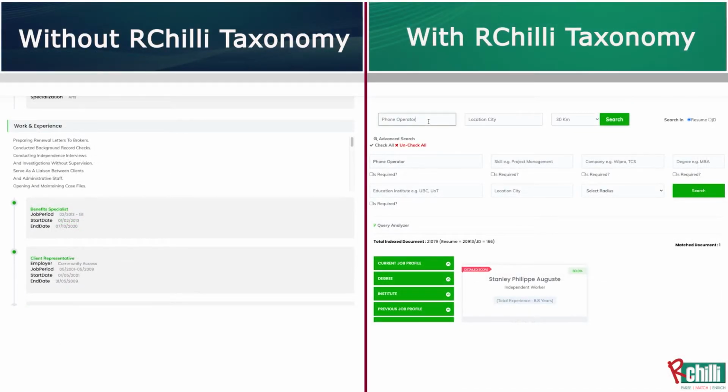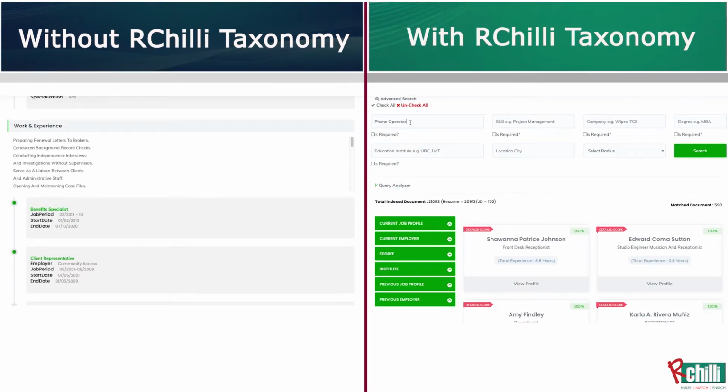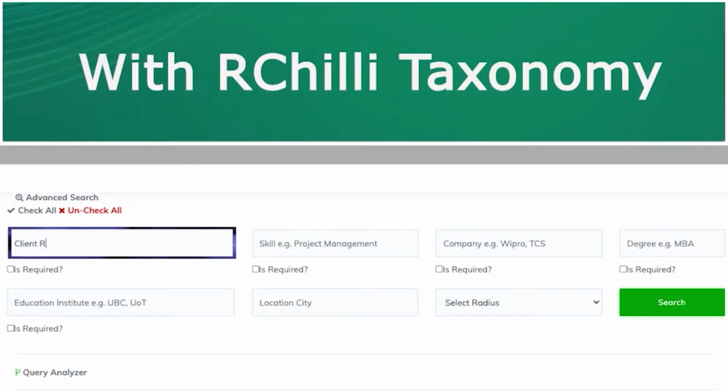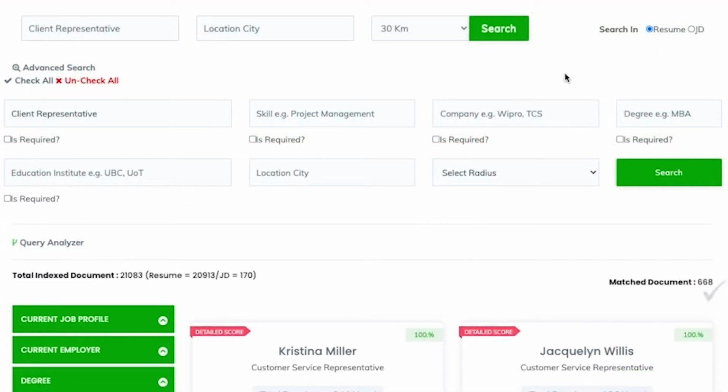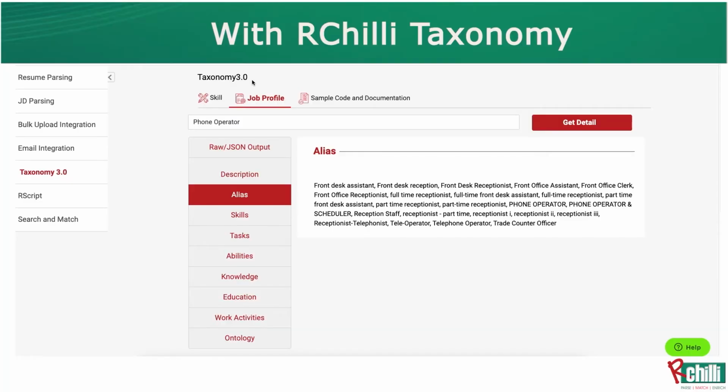Now, let us go back to the taxonomy. I search the same thing, same keyword, client representative. And if I search it and see the results, that's magic. Now you got 668 results. And how does it come up?